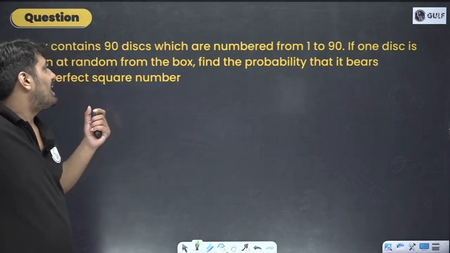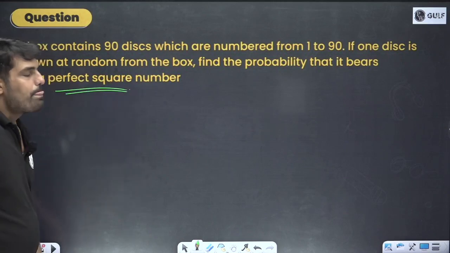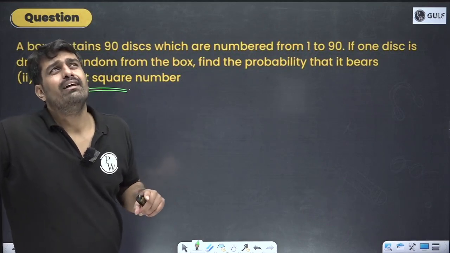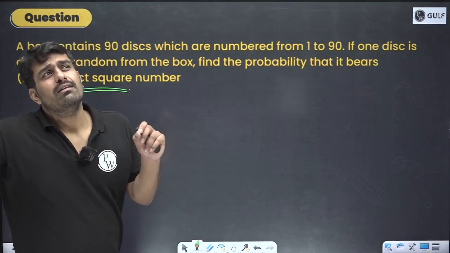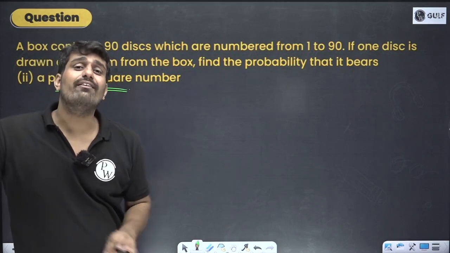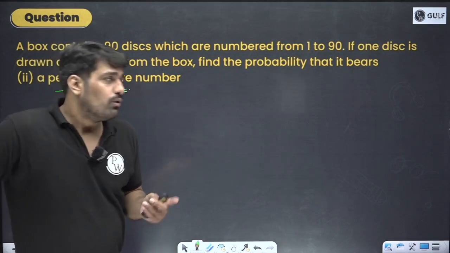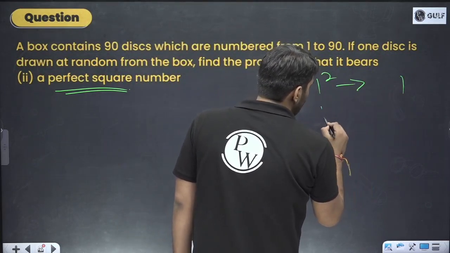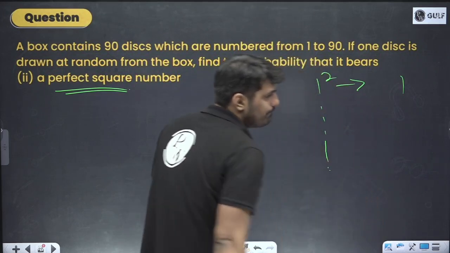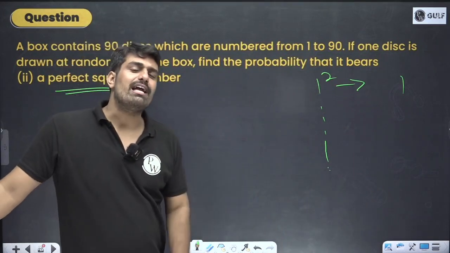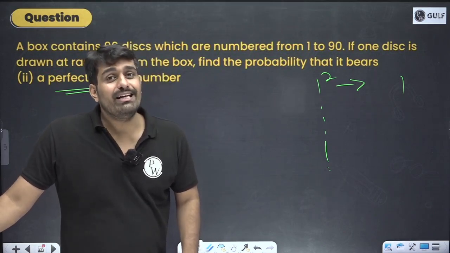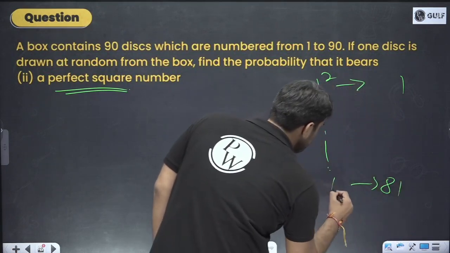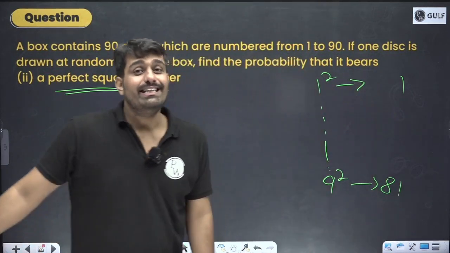So the next question is asking about a perfect square number. A few students would be searching from 1 to 10, okay, 3 square is there, then any other, no, I'm not able to. This is not the right method. Save your time. The numbers start from 1. I know 1 square is 1. Going forward, the last number we have is 90. Close to 90, which square can you remember? I am able to easily recollect 81. What is 81, sir? 81 is 9 square. Because after 9 square, 10 square is 100.